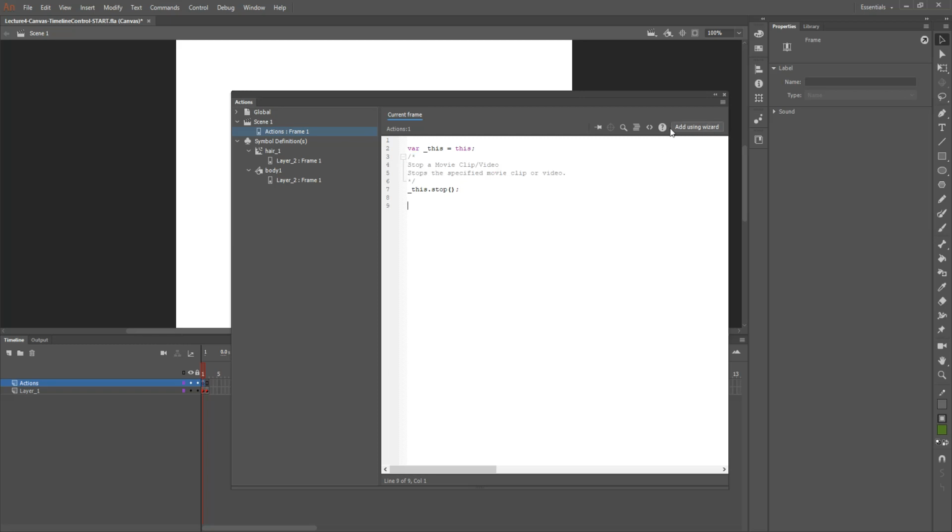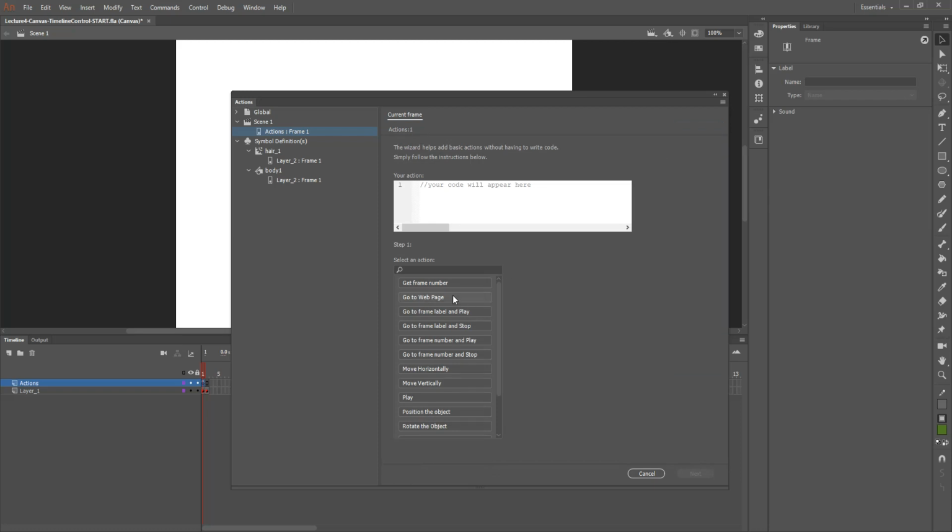So I am going to go ahead and click after the code that I entered. I'm going all the way to line 9, as you can see. And I am going to add using the wizard. And the action I want to do now is I want to click on that run movie clip to move on to the next frame. So I am going to go to the next frame. That's the action. And I am going to frame label and stop.